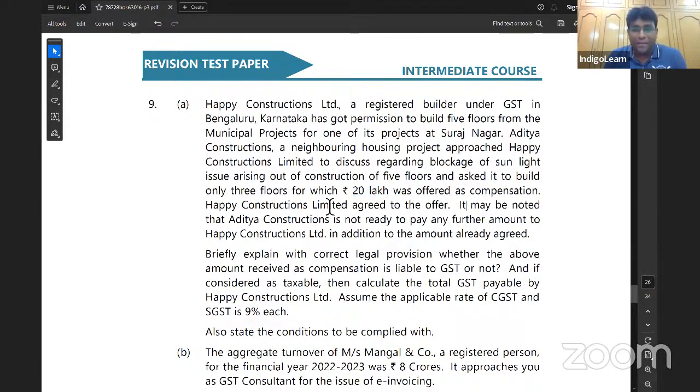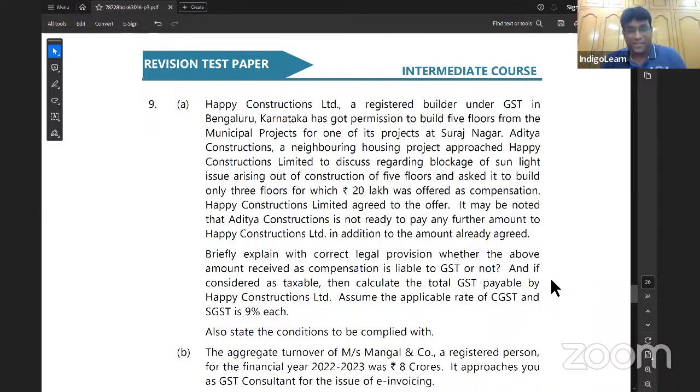It may be noted that Happy Construction agreed to the offer. It may be noted that Aditya Construction is not ready to pay any further amount to Happy Construction in addition to the amount already offered. That means this 20 lakh figure is including GST. Briefly explain with current legal provision whether the above amount as compensation is liable to GST. Of course, yes, it's a supply as per section 7, schedule 2.